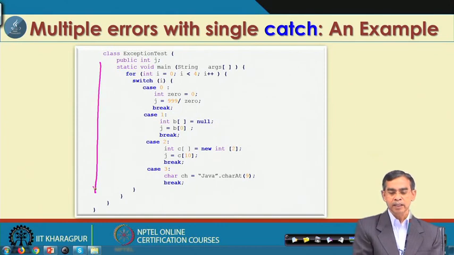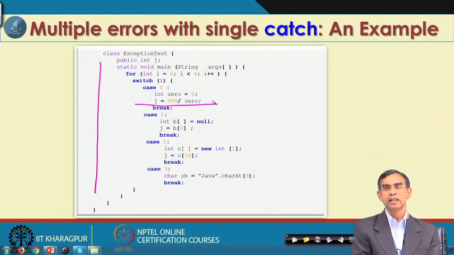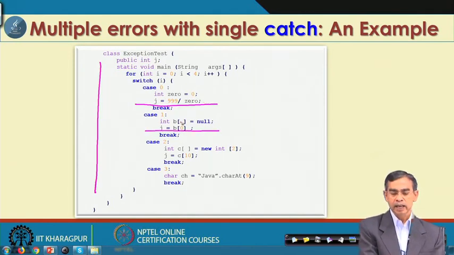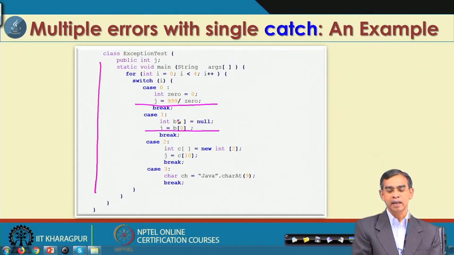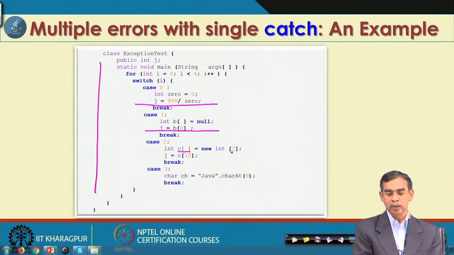Under this main method there are many points where exceptions may arise. Here is one point of exception, divide by 0 error. Here also, B is initialized with a null pointer and we want to access B[0], the 0th element, which is also an error. Here the array C is declared with size 2 only, but we want to access the 10th element, which is not possible.